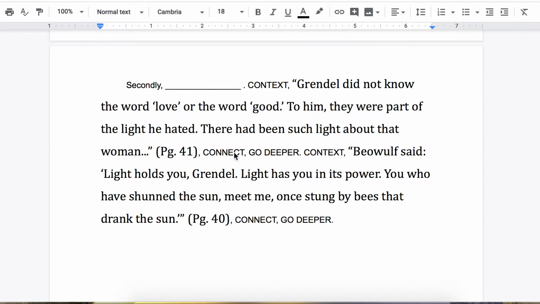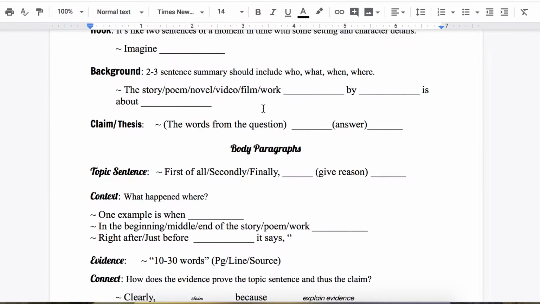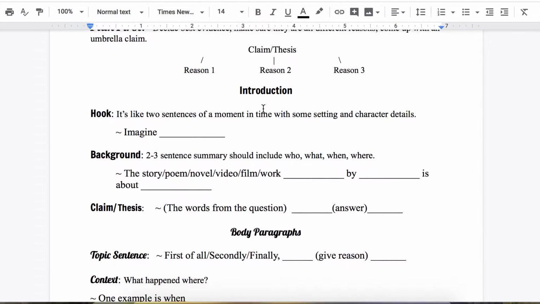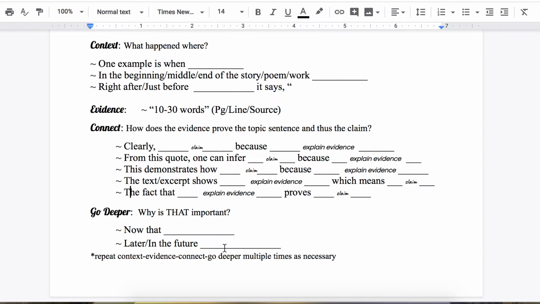Hopefully you had fun writing your second body paragraph. Today we're going to tackle our third body paragraph. So, if you go and look at your blue essay structure sheet, we're going to be using the same structure: topic sentence, context, evidence, connect, go deeper, and repeat it. Context, evidence, connect, go deeper for your second piece of evidence.